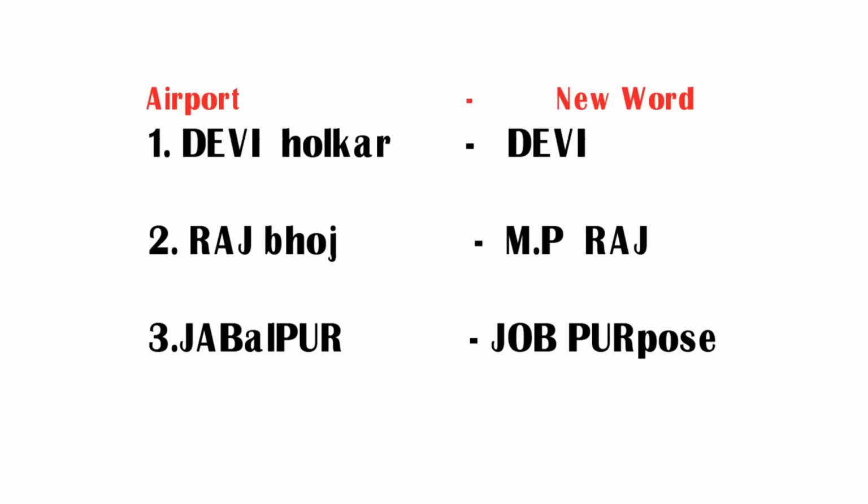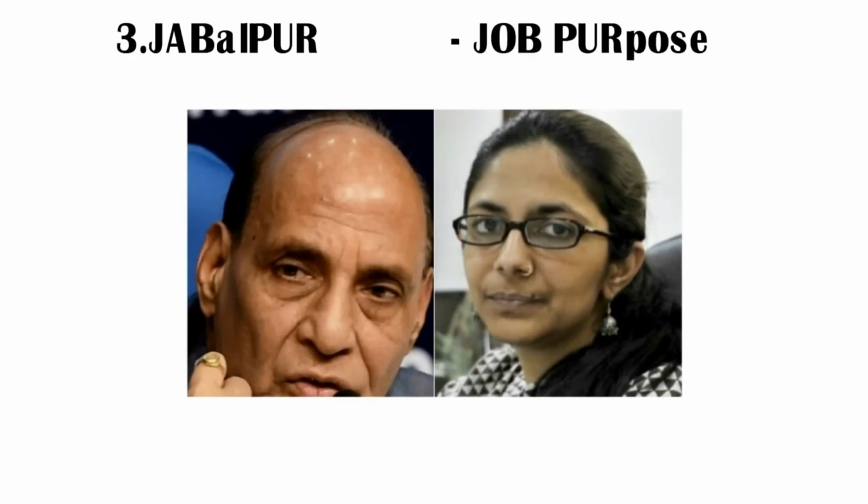Now I am going to frame this into a sentence. Let us see. A girl named Devi came to meet MP Rajnath Singh on job purpose. Here Devi means Devi Holkar Airport, MP means Madhya Pradesh, Raj means Rajbhoj Airport, job purpose means Jabalpur Airport. So friends, try to remember MP Rajnath Singh so that you can easily remember Madhya Pradesh and Rajbhoj Airport.